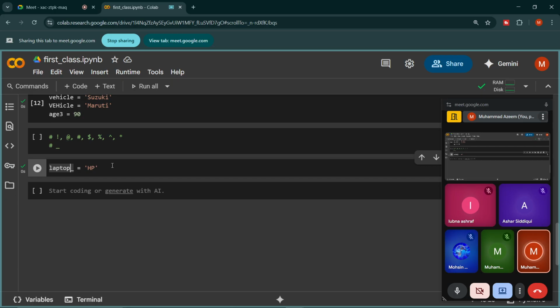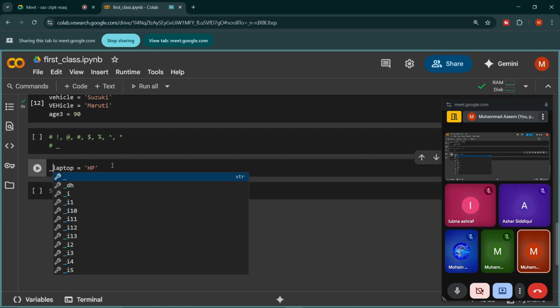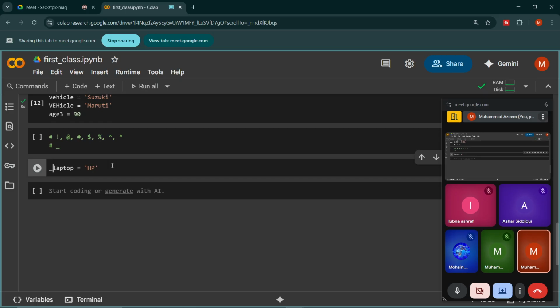And an interesting thing about underscore is that underscore can be used anywhere. Unlike numbers, underscore can also be used at the beginning of the variable. Let me copy this from here and paste it at the beginning. So this is also completely legal, and we can use this variable to store the data.